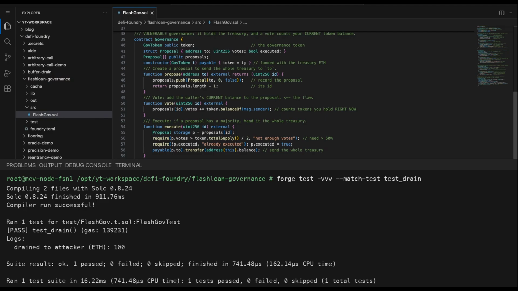Run it. The test funds the governance with 100 Ether treasury, then fires the attack. And there it is. The log reads drained to attacker 100 Ether. The treasury is empty, every last coin is now in the attacker's contract, and the flash loan was repaid. 100 Ether stolen with 0 starting capital in one transaction. Passing green means the theft succeeded exactly as designed.